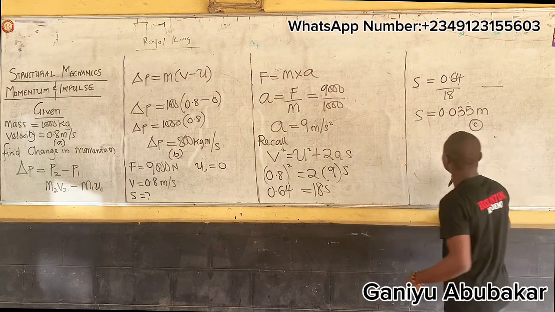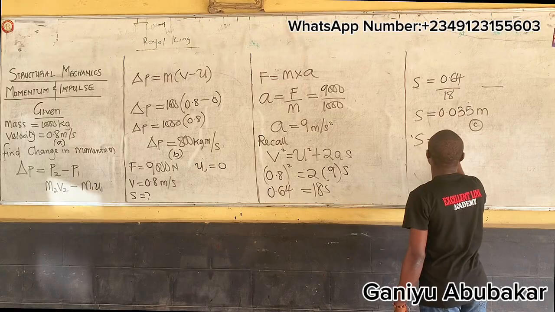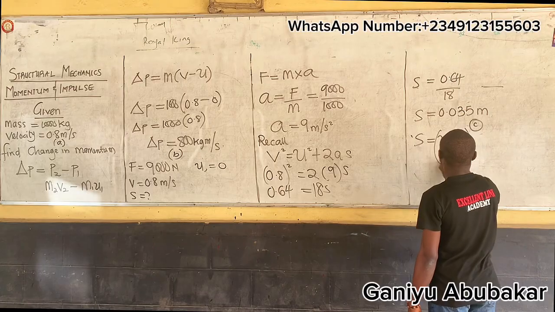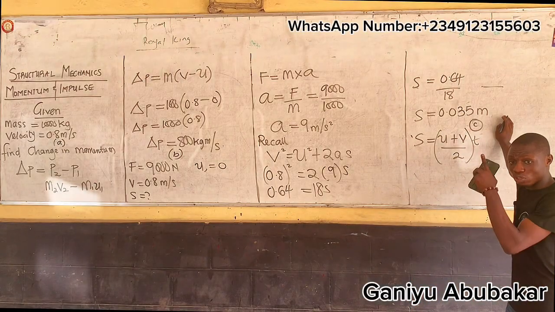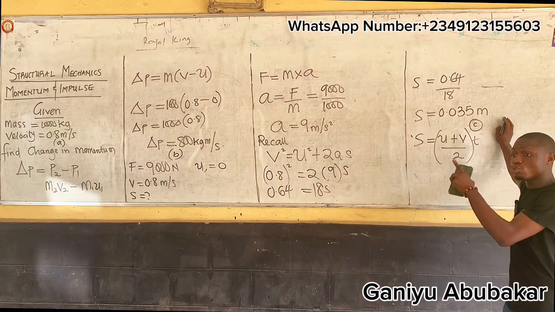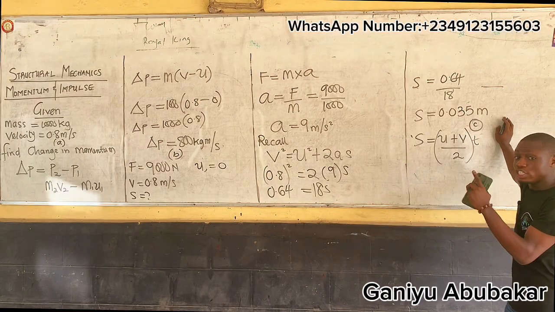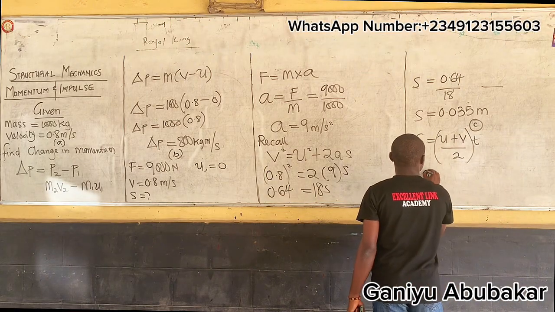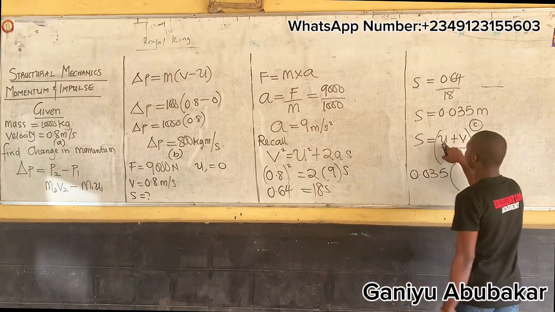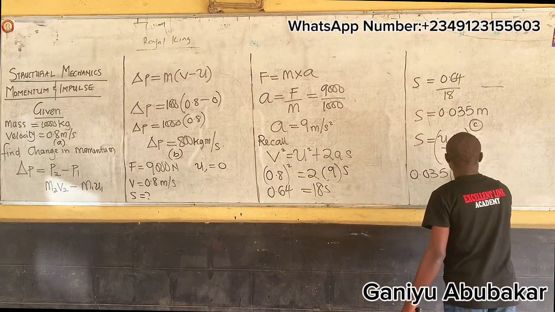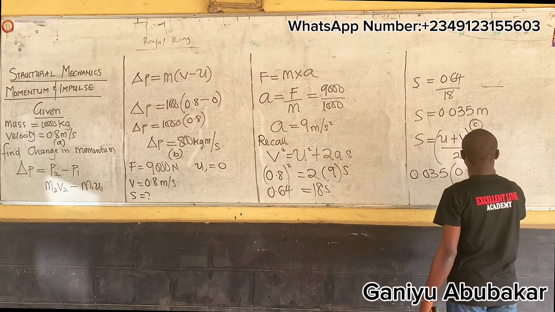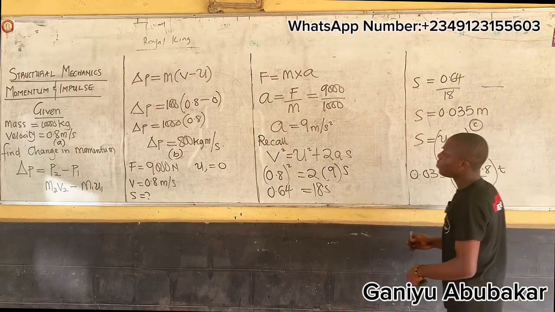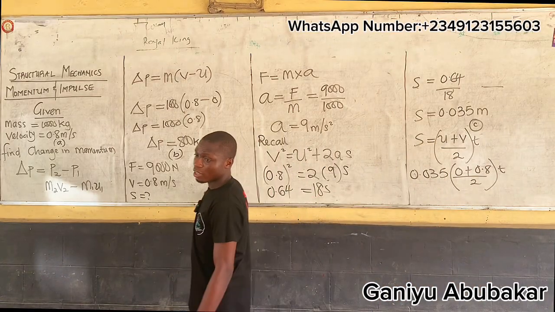So for me now, I get X equals U plus V over 2 into T. Or use which one? The first one, V equals U plus AT. So let's use this one for instance. What's X? 0.035. What's your U? 0, plus what's your V? 0.8 over 2. What's the T? Unknown yet. Have you seen this part? Copy down.